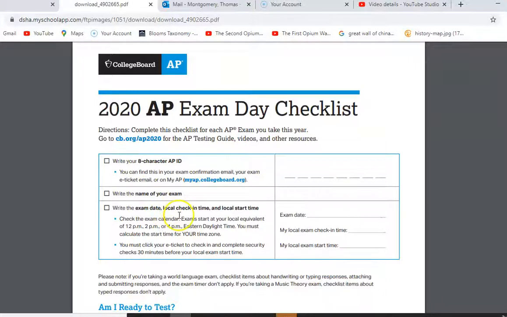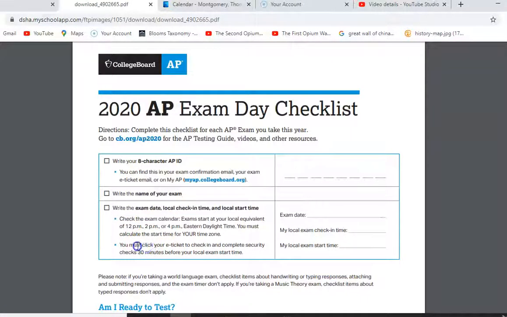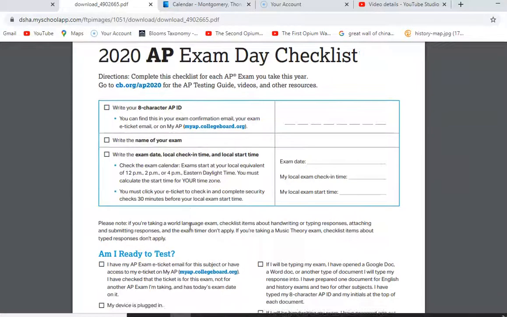A lot of this information will also be on there too: the exam date, the local check-in time, and the start time. Our test is Friday, May 15th. Again, in the e-ticket you get, which you can see here, they're talking about how you must click your e-ticket 30 minutes before exam time. You'll get that e-ticket 2 days before, so on May 13th, you'll get your e-ticket.